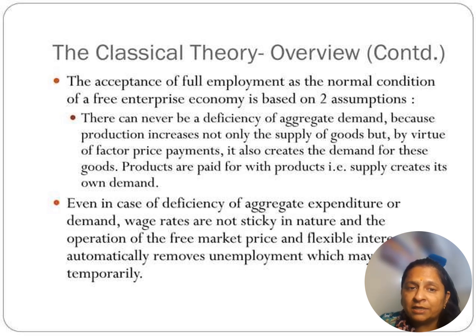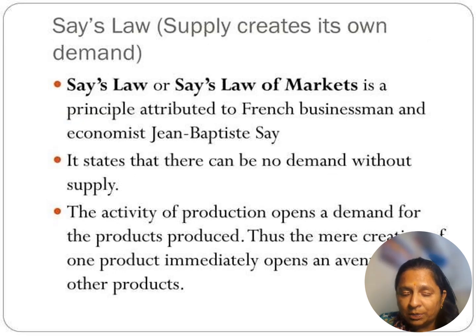There is free market flexibility, so if there is some disequilibrium, automatic adjustments occur, and any unemployment is temporary. This is given by Say's law.